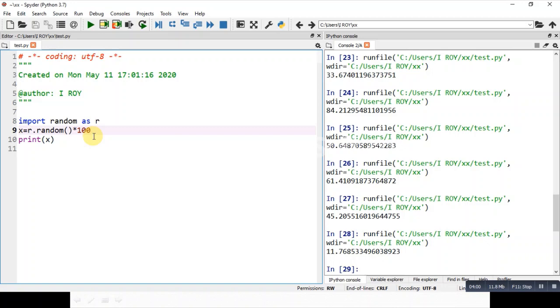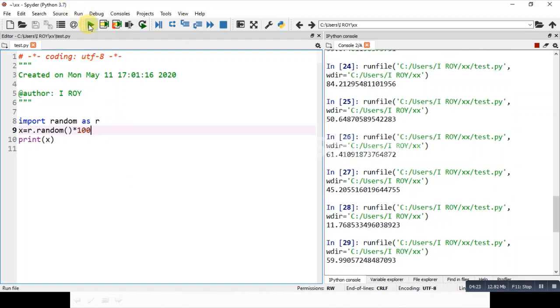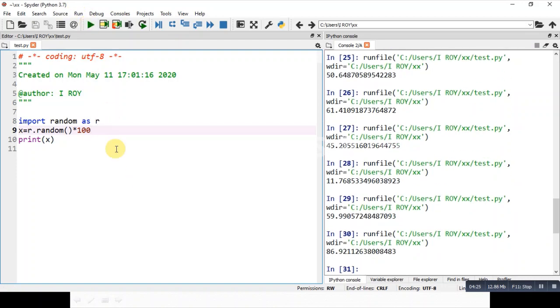It means the random number generated from here will be in the range 0.0 to 100. This is the range. So this is a random number.